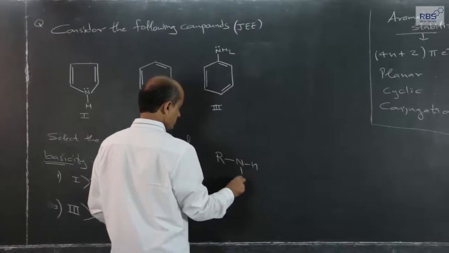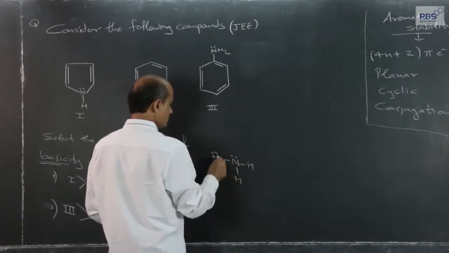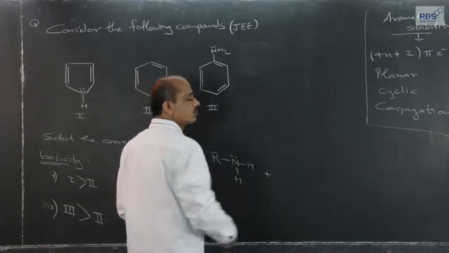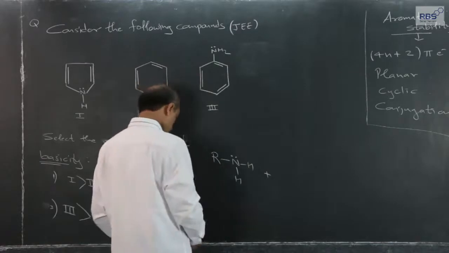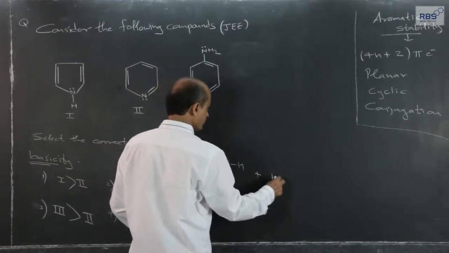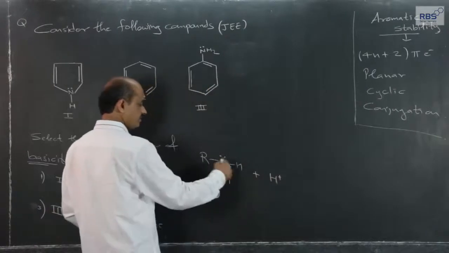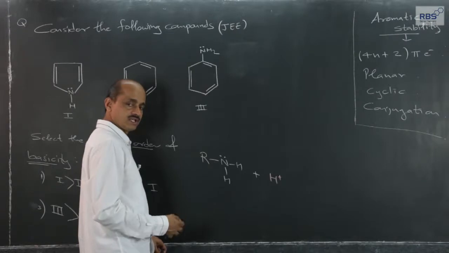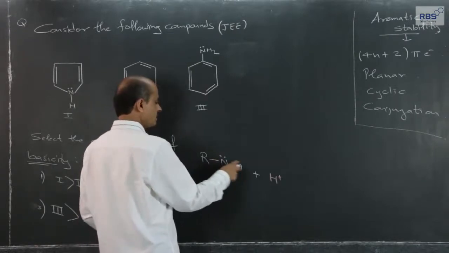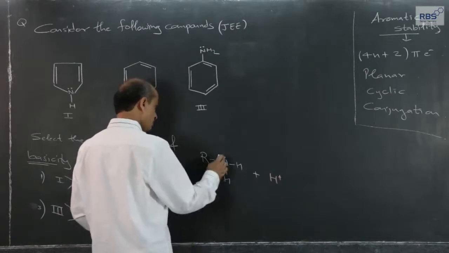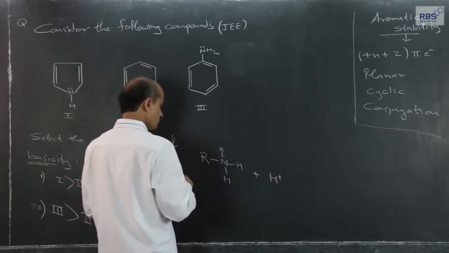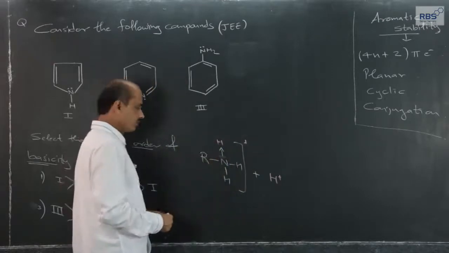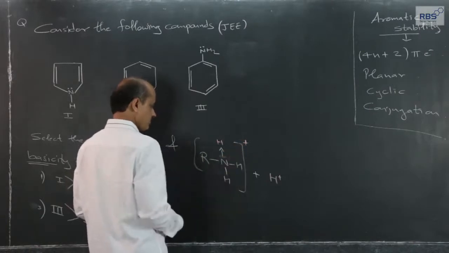Suppose a primary amine is considered, a lone pair of electrons of nitrogen, if it can be shared to form a coordinate covalent bond, for the sake of simplicity, let us consider a free H plus ion from acid. Like what we have considered, NH3 reacts with H plus to give NH4 plus ion, the lone pair and the empty orbital, it can be shared, giving rise to a shared coordinate covalent bond, positive charge.